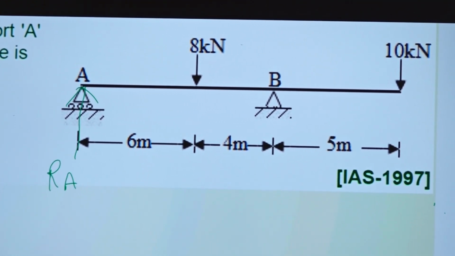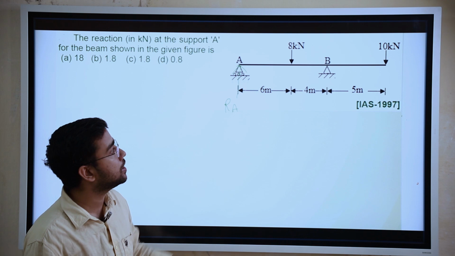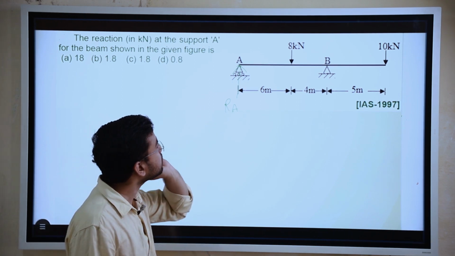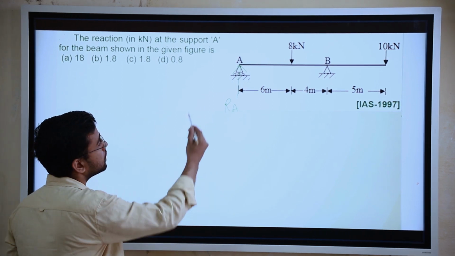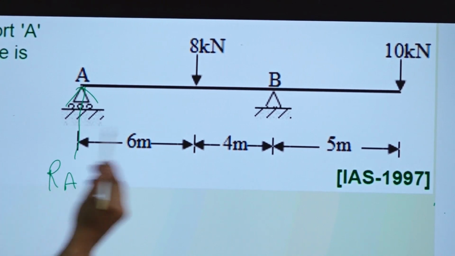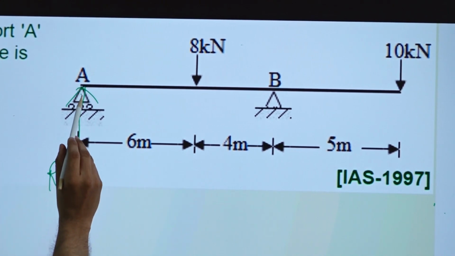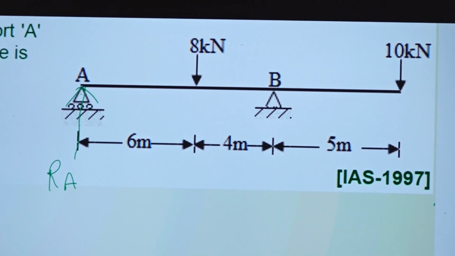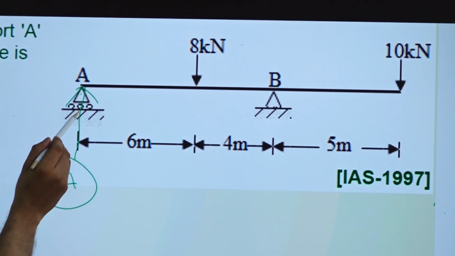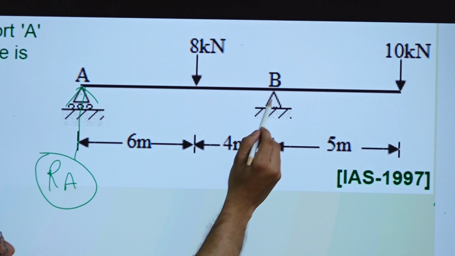So beam you are going to study in strength of material. That's why I didn't teach much about the beam. But anyway, we will solve one question. Here you can see there are two supports, this one and this one. They are asking RA here, and it is simply supported, right? And we don't know anything about B.